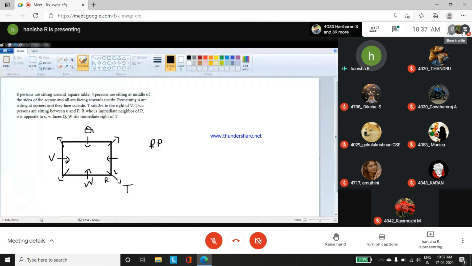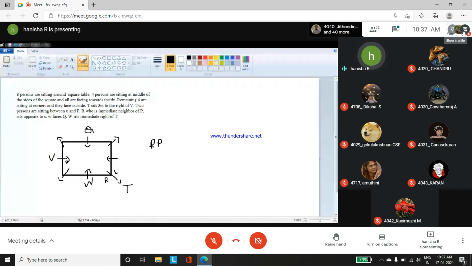Now look at the diagram. In between this vacant position and this vacant position, you have V. Between this and this, you have Q. So only these two positions are empty and they are together. So obviously, R and P should come only at those positions. Now we just want to decide at which position you should have R and which position you should have P. For that, look at the question.